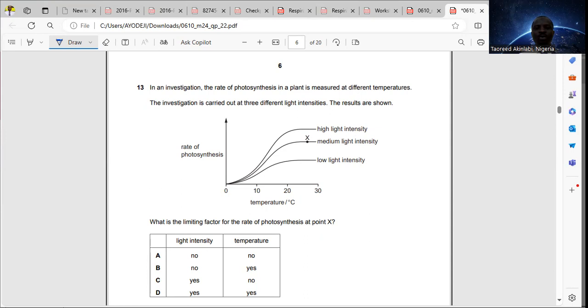If you check very well, temperature cannot be a limiting factor because it is actually increasing, it's affecting the rate. The limiting factor at point X will be light intensity, because you can see the light intensity is being varied. We have the one that's low, the medium, and the high. That is actually the limiting factor at point X. That's why the answer for question 13 is option C.